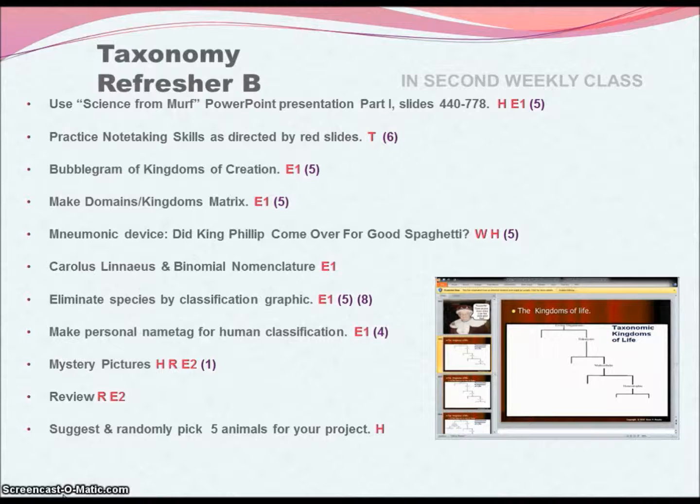Continue with the PowerPoints, practice note-taking skills. We've changed from tree diagrams to bubblegrams. Some students just like bubblegrams, that little circle, better. Now we're making a matrix. We have a non-linguistic representation of a mnemonic device as well. Did King Philip come over for good spaghetti? Domain, kingdom, phylum, class, order, family, genus, species, which ties straight into Carolus Linnaeus and binomial nomenclature.